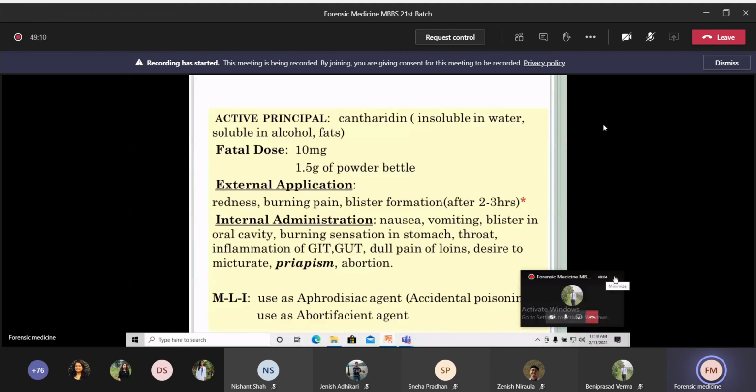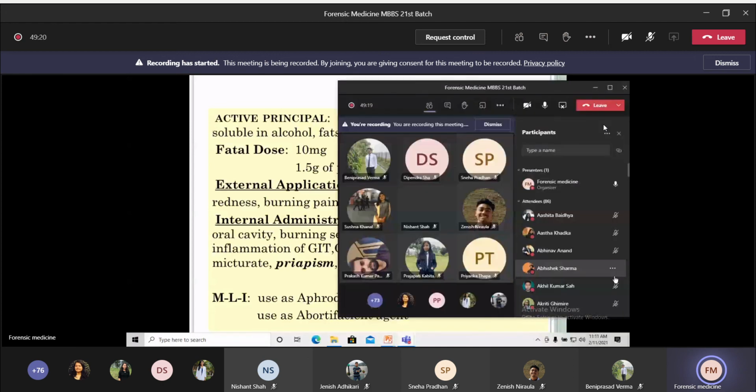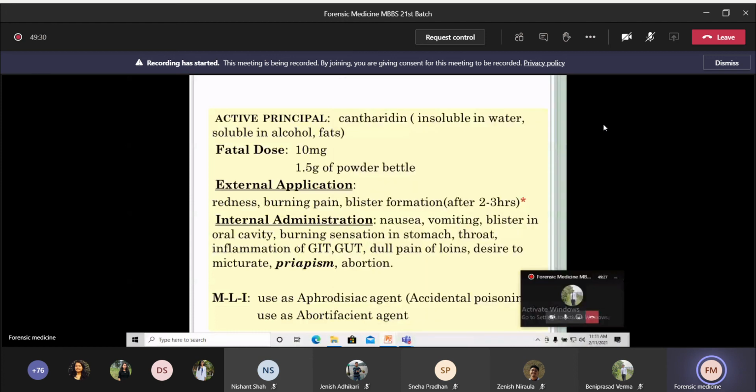Medical legal importance: mostly used as an aphrodisiac agent. An aphrodisiac agent means any chemical that is used to increase libido or sexual desire. That is the reason why it will result in accidental poisoning. And the second one is it can be used as an abortifacient agent, meaning any chemical that is used to induce abortion. So these are the two medical legal importance.